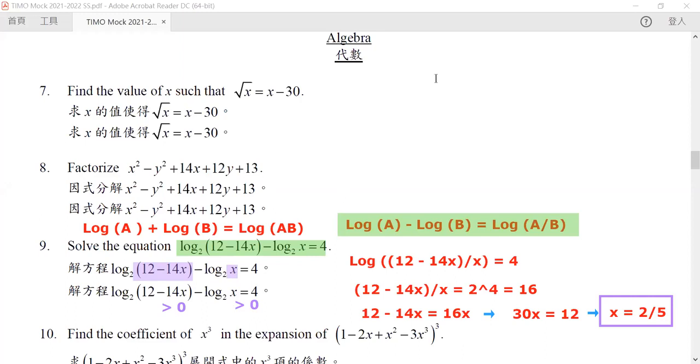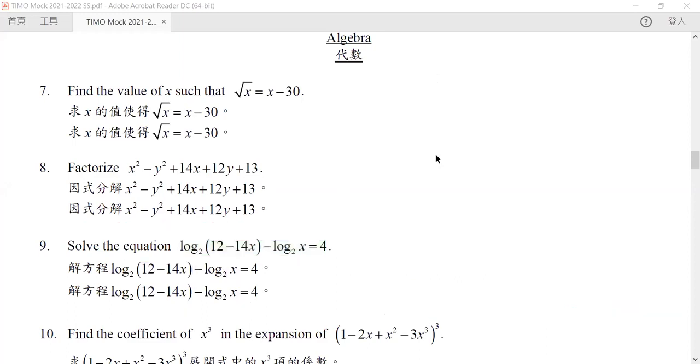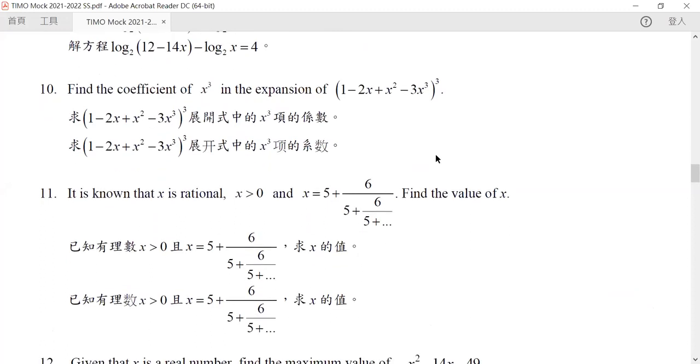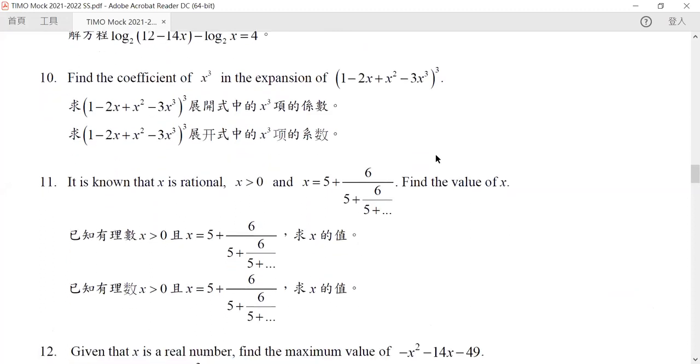Now let us go to question 10. Find the coefficient of x squared in the expansion of this. Now again, there is something which we call a multinomial function, with which you can write down the coefficient of any term based on the base polynomial and its index. It can be done, but again, it is not worth your time.